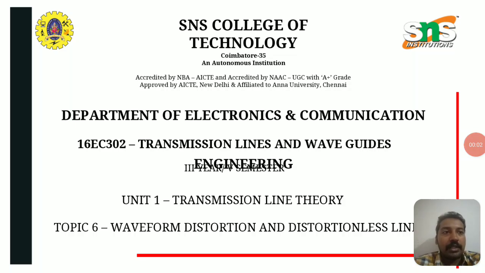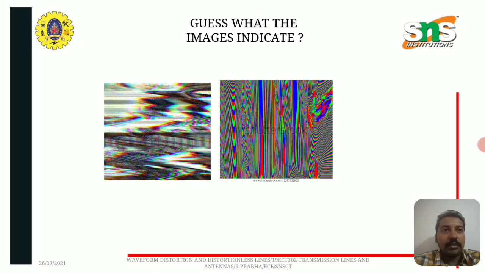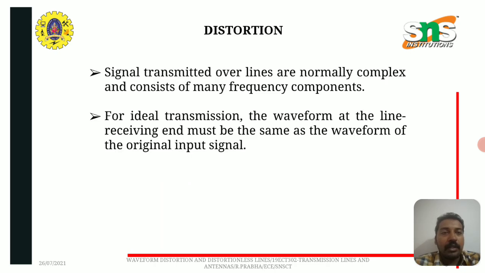Waveform distortion and distortionless line. Guess what the image indicates? Distortion. Signals transmitted over lines are normally complex and consist of many frequency components.